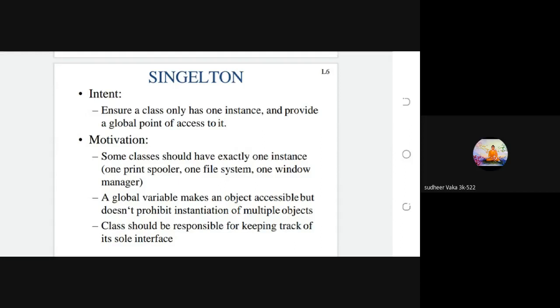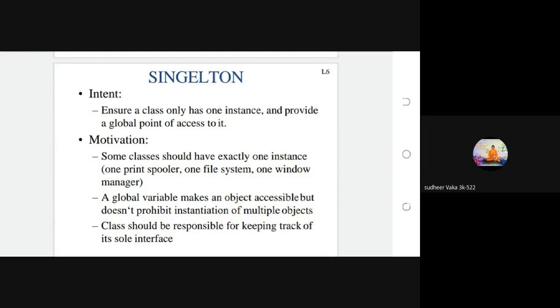You can use that one singleton outside of the class, but you should not access multiple objects globally, because globally you can create only one single object using the singleton design pattern. This is the next motivation.